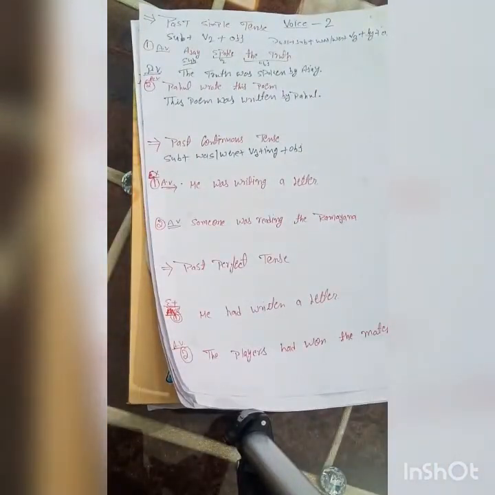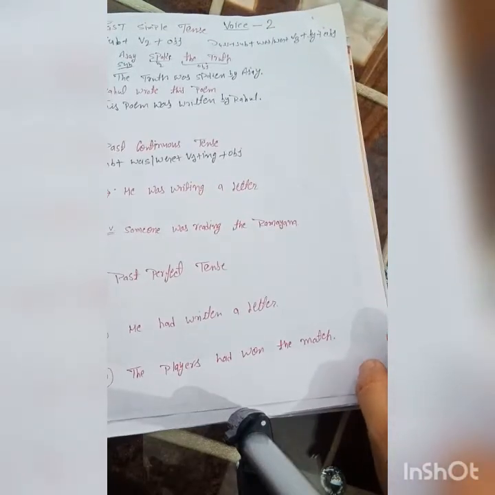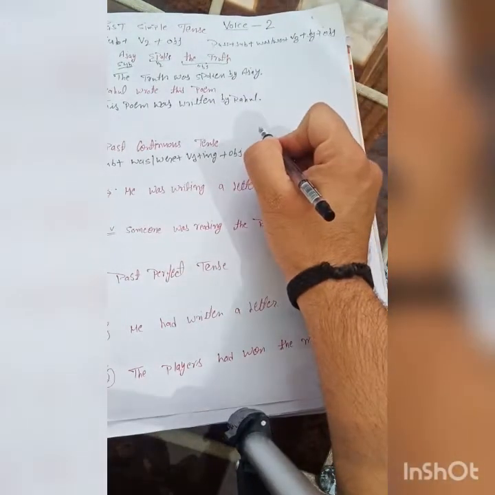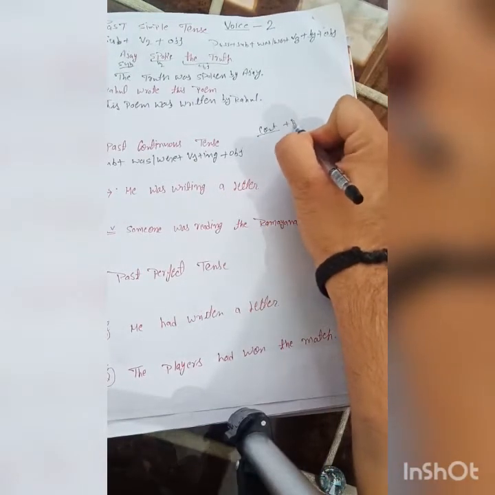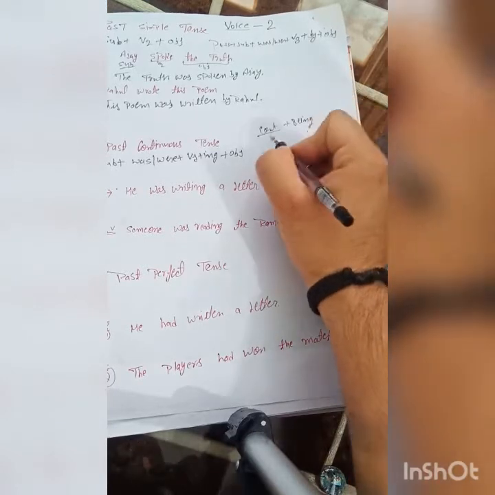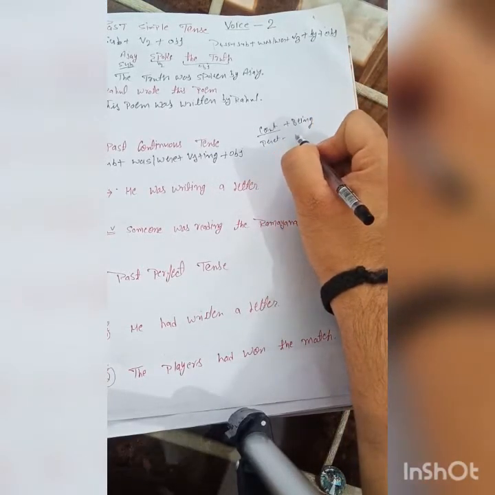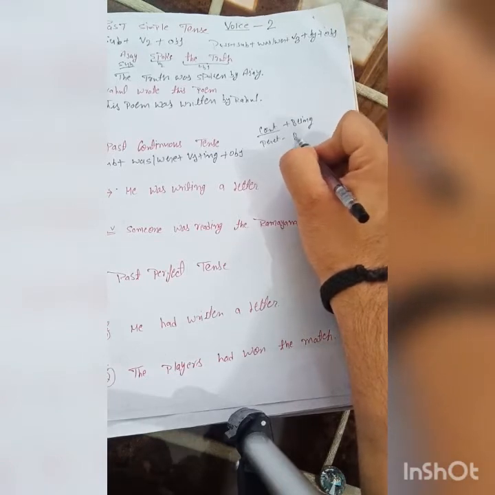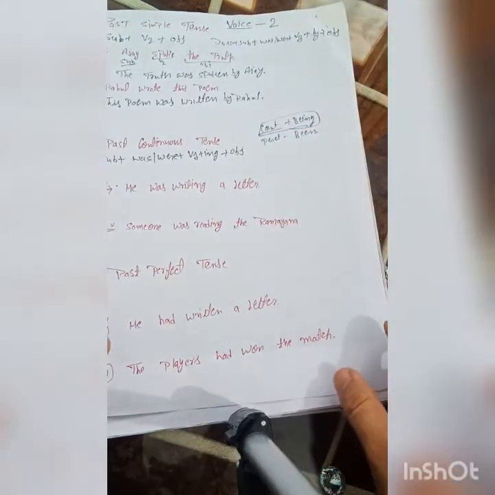But when we change into passive voice, if you remember in the previous video we discussed that if the tense is continuous then we will use being, and if the tense is perfect then we'll use been. So this is the continuous tense, so we will use being.